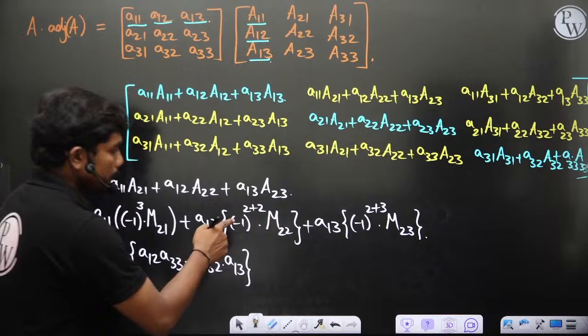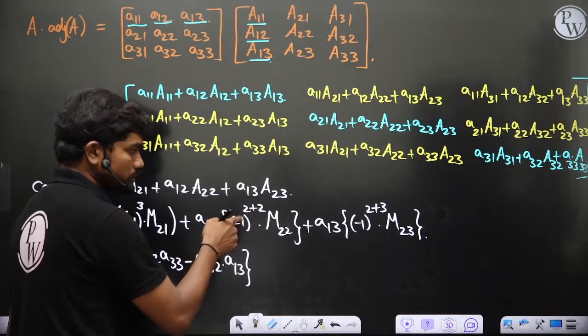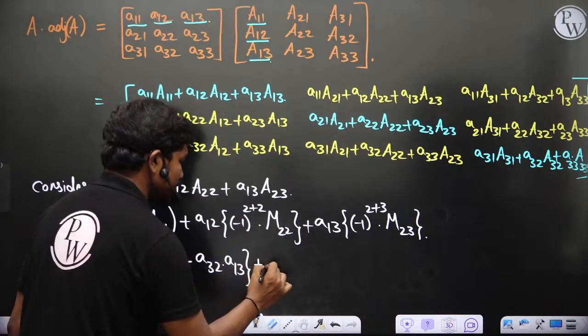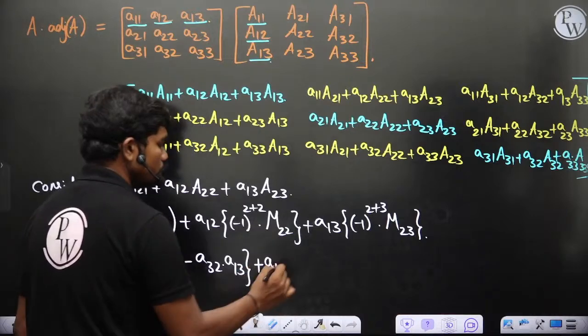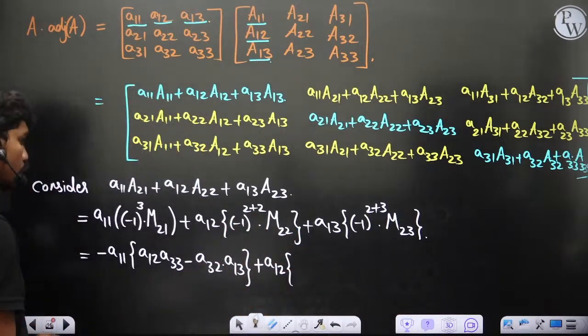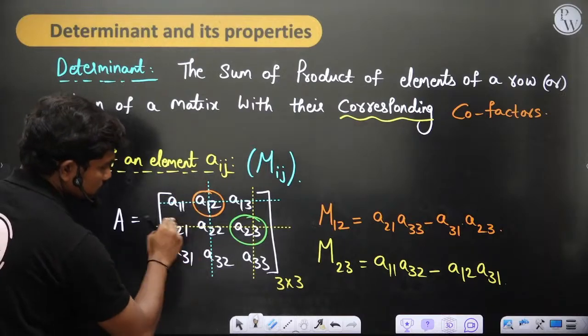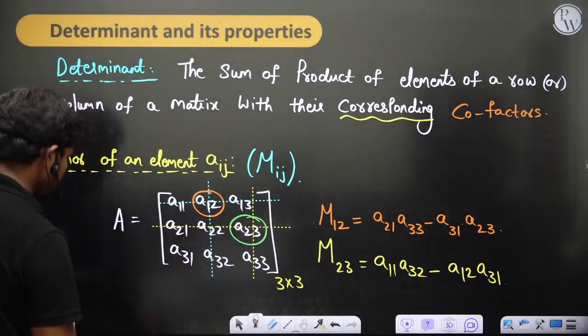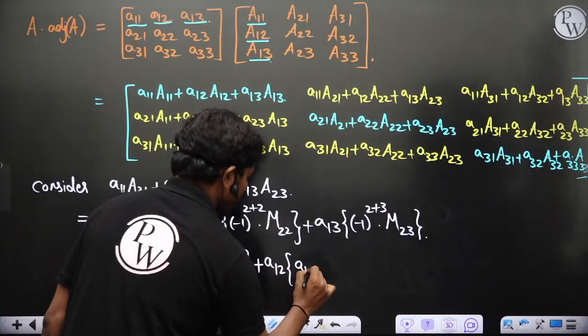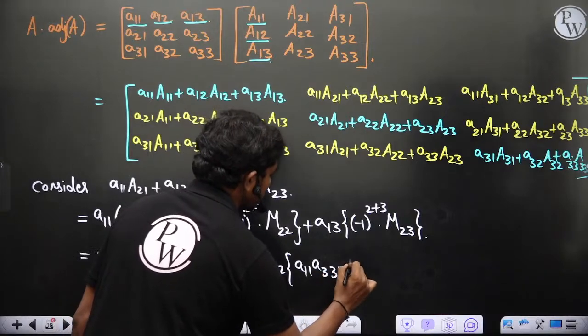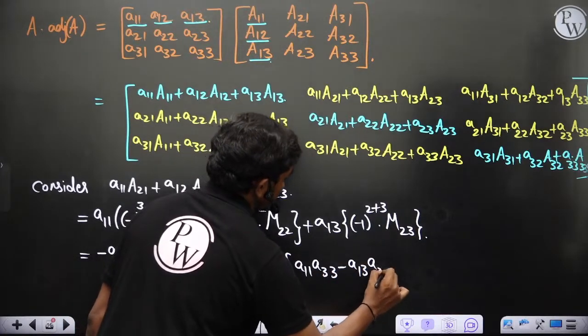Then minus 1 whole power 2 plus 2, this is power 4, so this is plus sign and the plus remains as it is. So A12 into M22. For the minor of element A22, delete this column and this row, you have A11 A33 minus A13 A31.